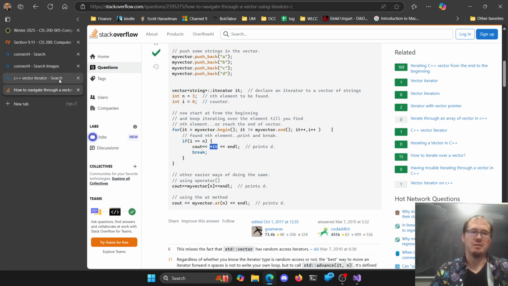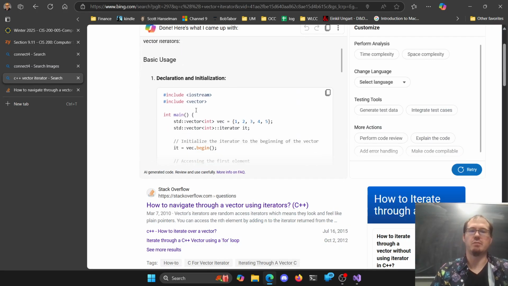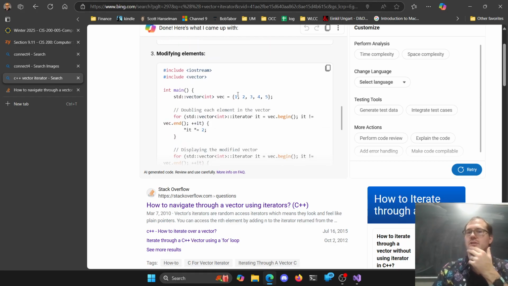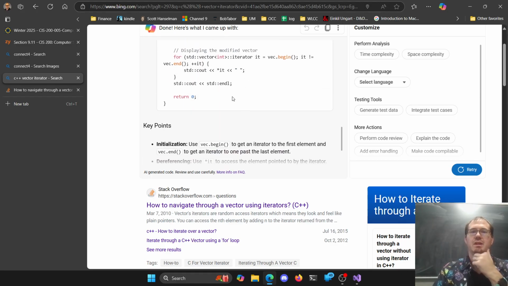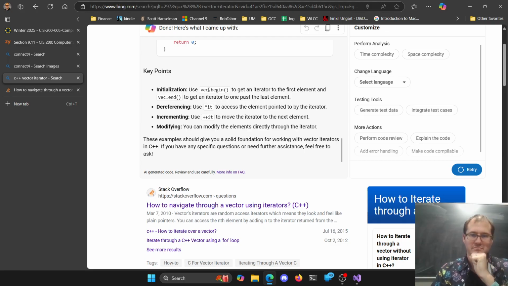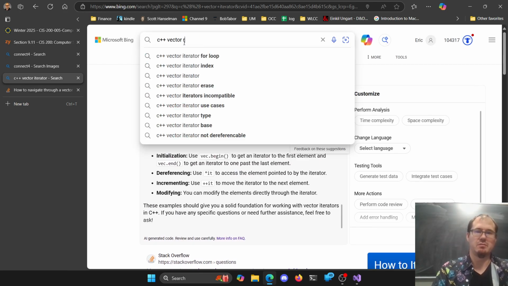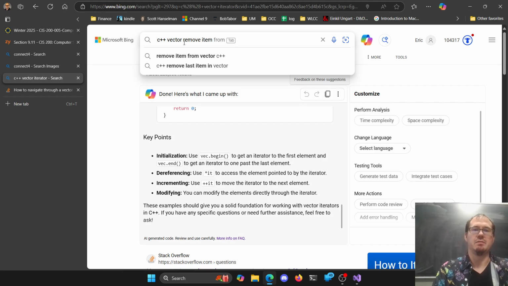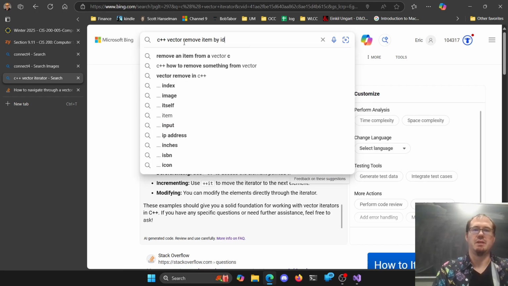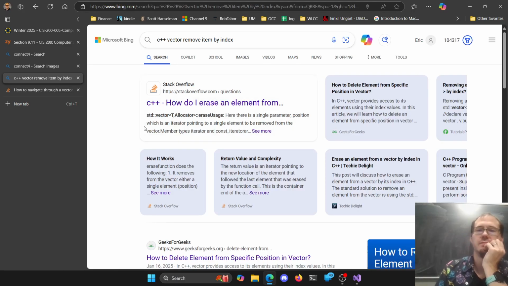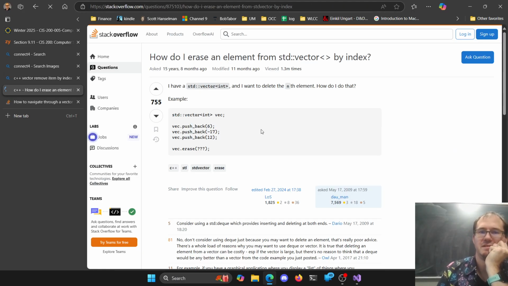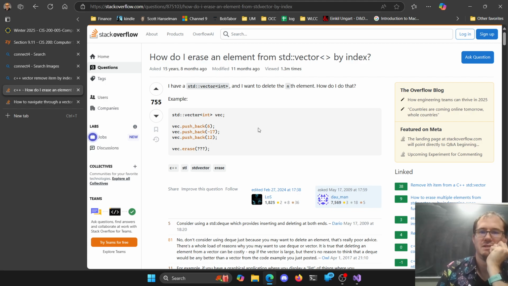Now that we have iterators, we can start removing items at a given location. Beginning and end, dereferencing it, incrementing it, modifying it. There we go. So C++ vector, remove item by index. Sure, let's see what we get here. How do we erase an element? We get our erase.